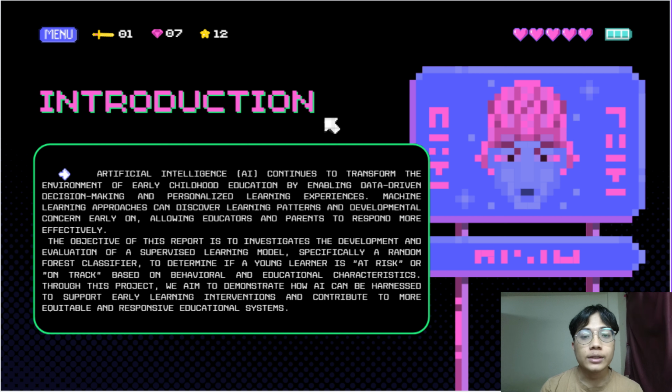The objective of this report is to investigate the development and evaluation of a supervised learning model, specifically a random forest classifier to determine if a young learner is at risk or on track, based on behavioral and educational characteristics. Through this project, we aim to demonstrate how AI can be harnessed to support early learning interventions and contribute to more equitable and responsive educational system.